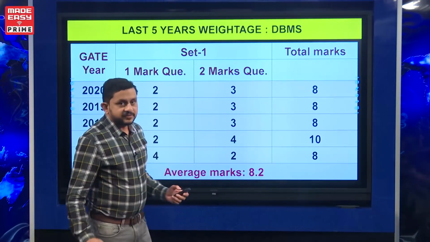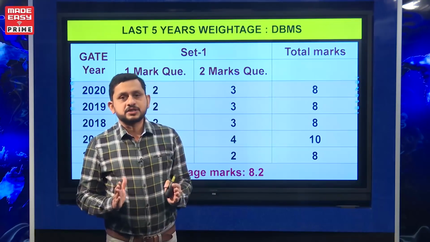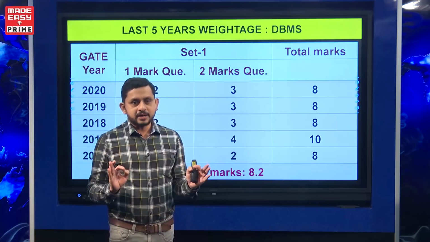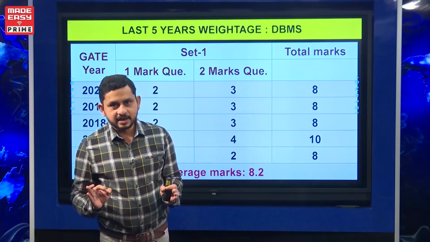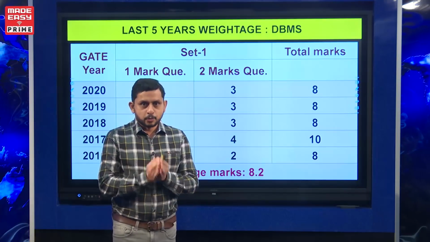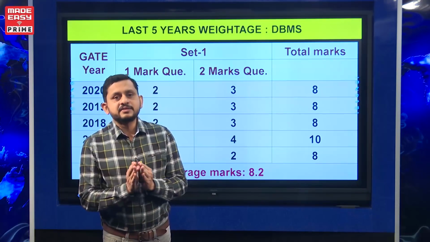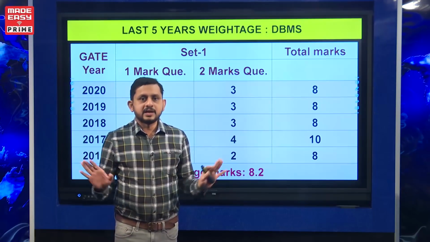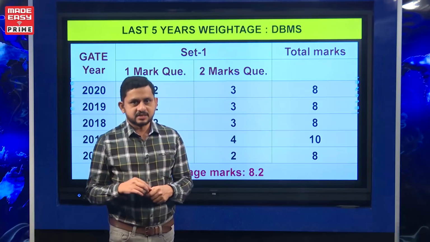So on average we can expect 8 to 10 marks from the DBMS subject, and it is one of the scoring subjects. If we study DBMS properly, it is guaranteed that we can score the whole 8 marks without any mistakes in the examination.